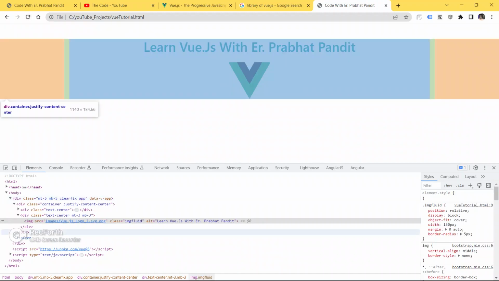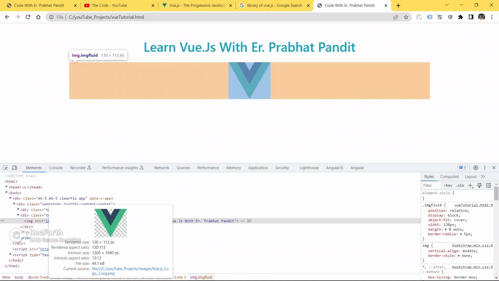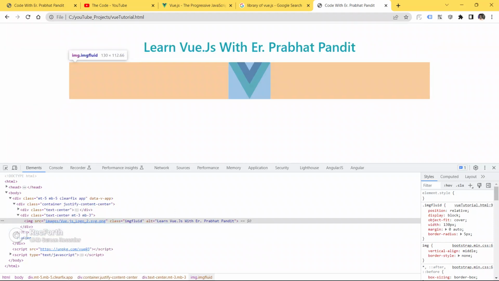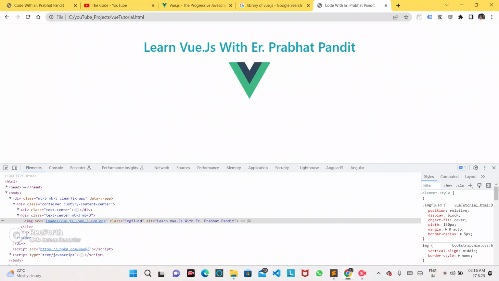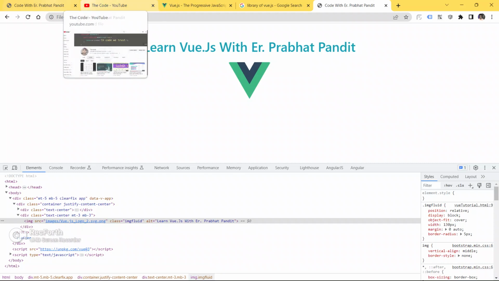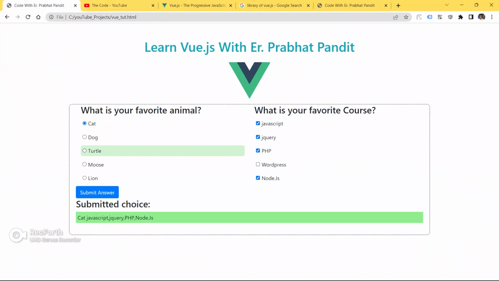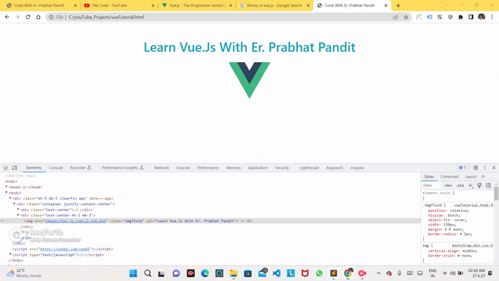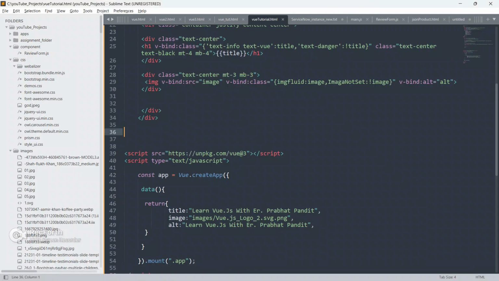So now we are able to see each and everything: images, class and ALT also. Save your code, go to the browser and refresh your page. See, we got the image, we got the class img fluid, and we got the ALT learn Vue.js with ER Prabhat Pandit. Now we are going to learn the next thing. Next, we have to create a form and make this application. So let's go back to the code.